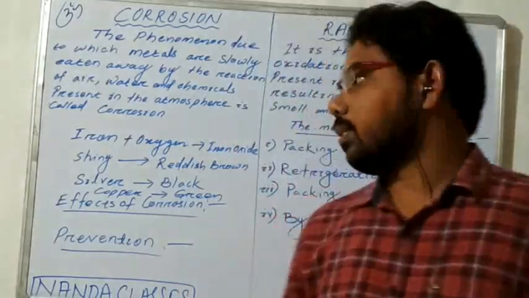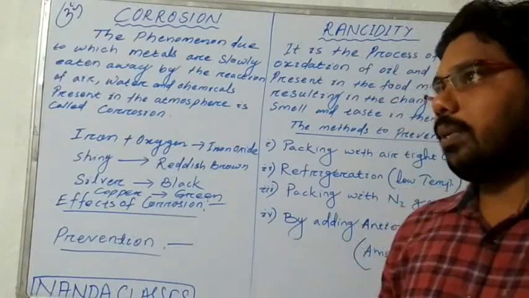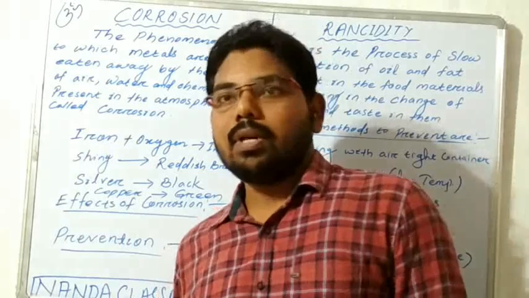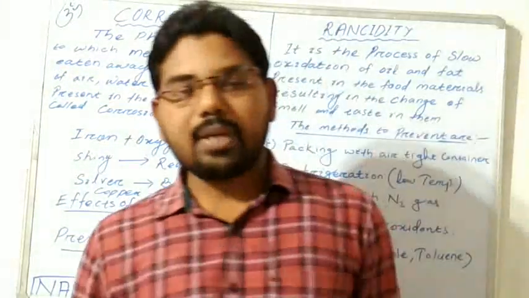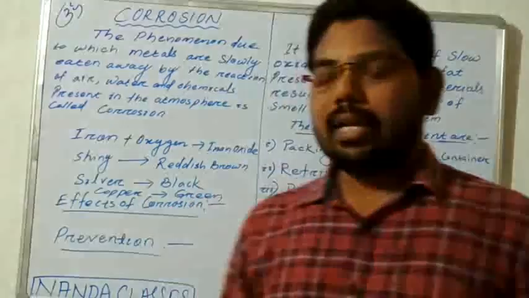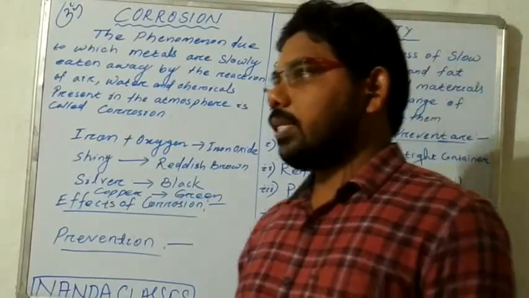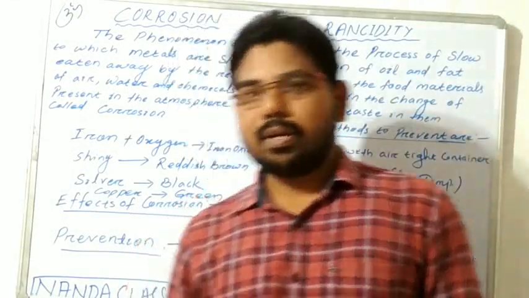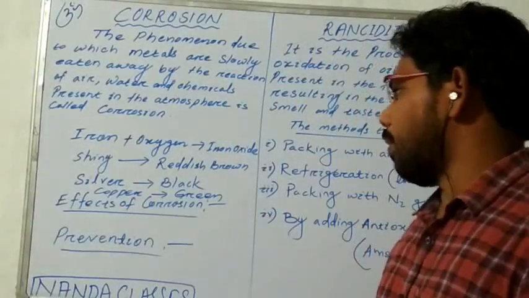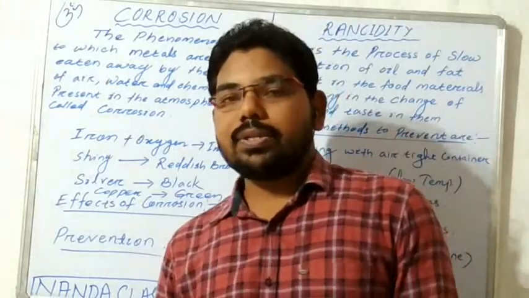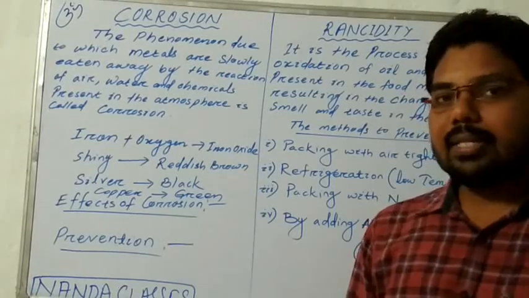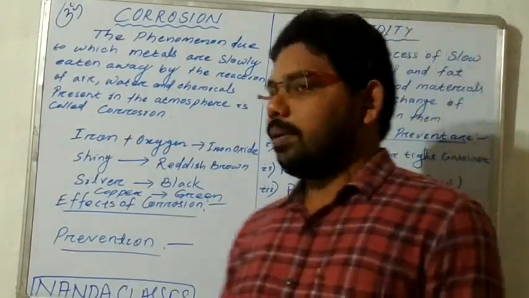For example, iron. Iron articles are generally used in our daily life. Most iron articles like those used in our home, windows, and automobile body parts are made up of iron. Iron reacts with oxygen and water and changes to iron oxide. This process is called rusting of iron, and they get rusted. For example, silver also changes to black color, and copper changes to green color. So these are some metals that get corroded.